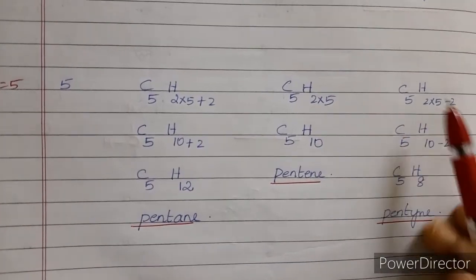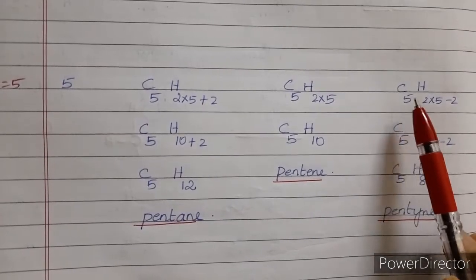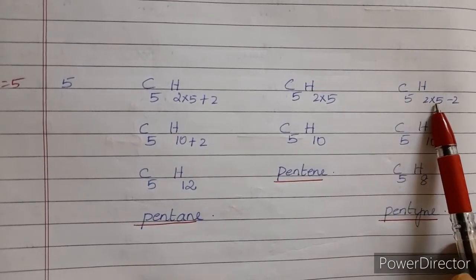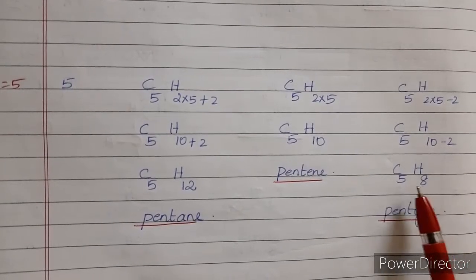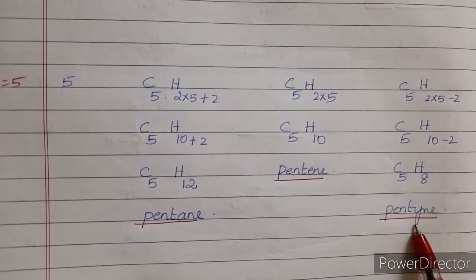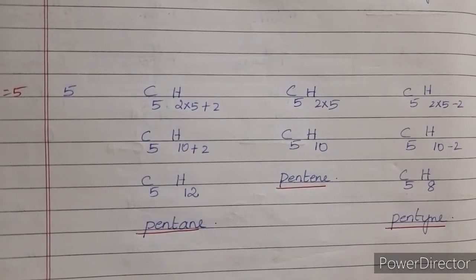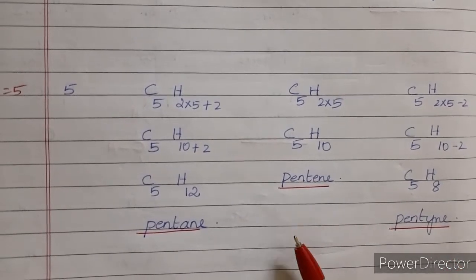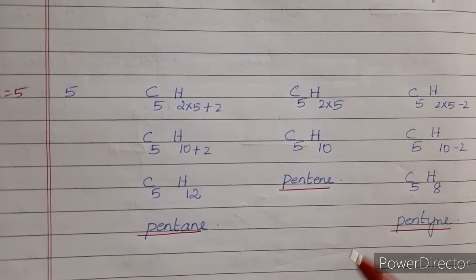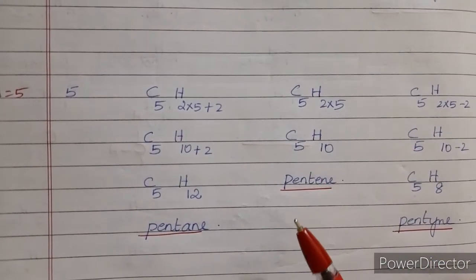Now if you replace n is equal to 5 in the alkyne formula CnH2n-2, we get C5H10 minus 2, which is C5H8. So this will be pentyne. So these are the 5 members of the alkane, alkene and alkyne hydrocarbons. These are the parent hydrocarbons, and these 5 members of these hydrocarbons should be remembered.